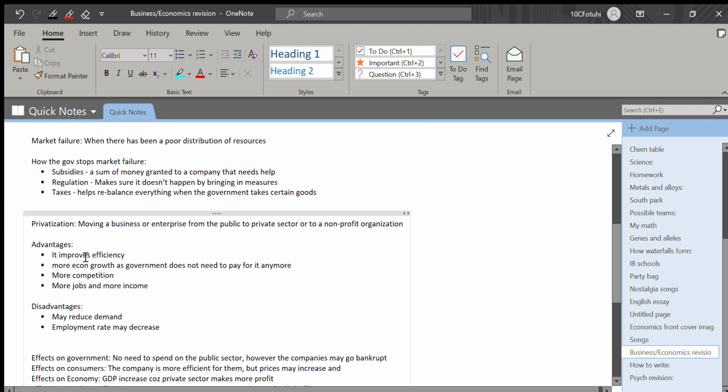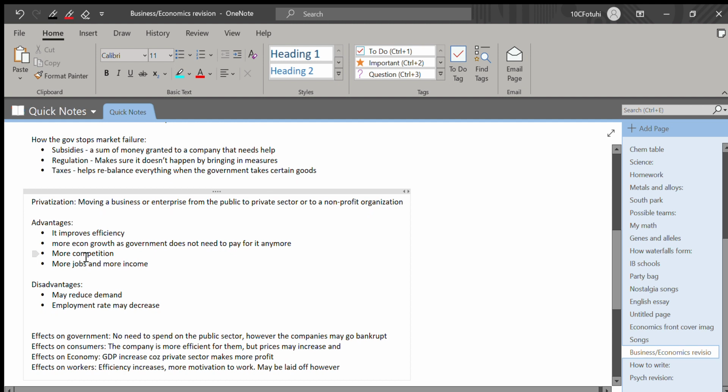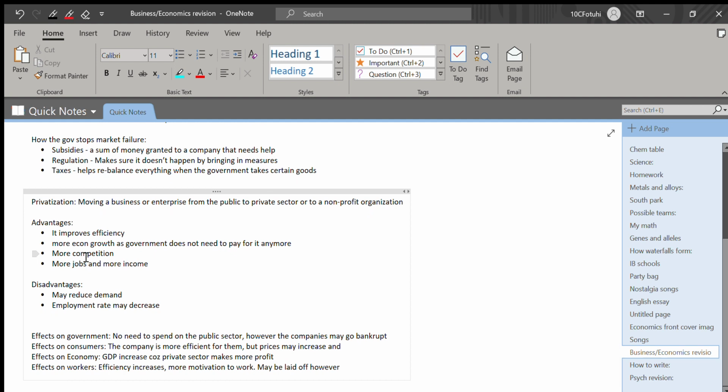Now, moving on to privatization, the definition of it is moving a business or enterprise from the public sector to a private sector or a non-profit organization. Advantages are that it improves efficiency and more economic growth, as the government does not need to pay for it anymore. There is also more competition and more jobs and more income.